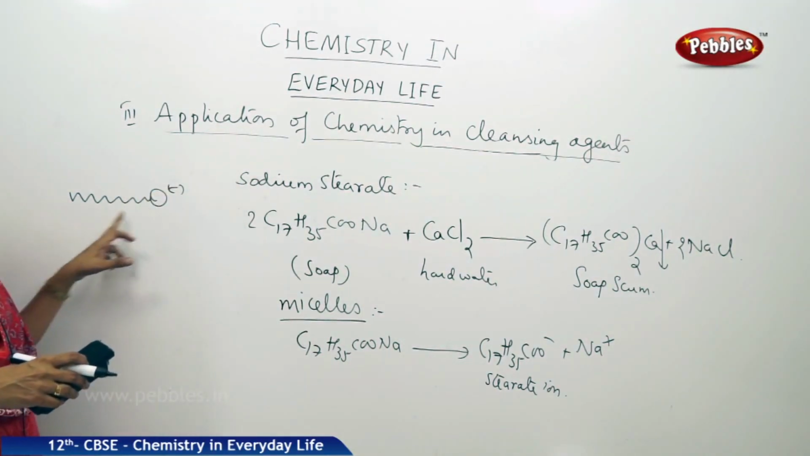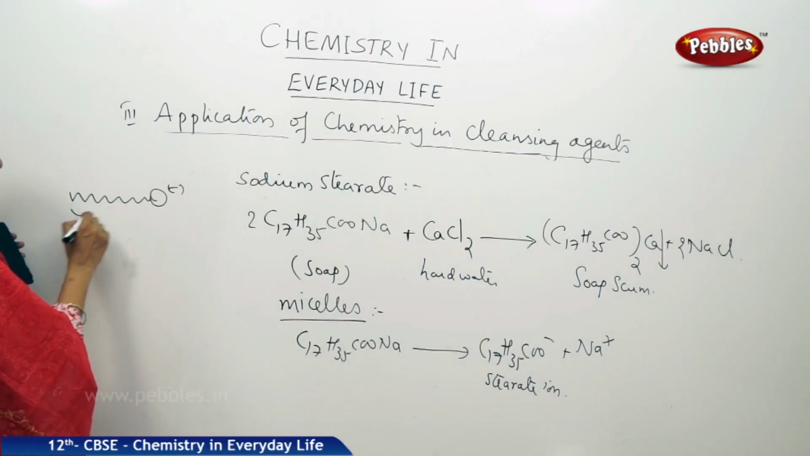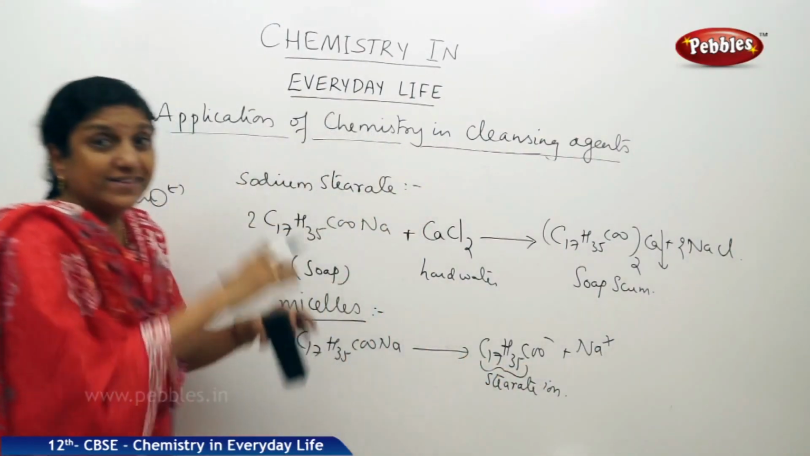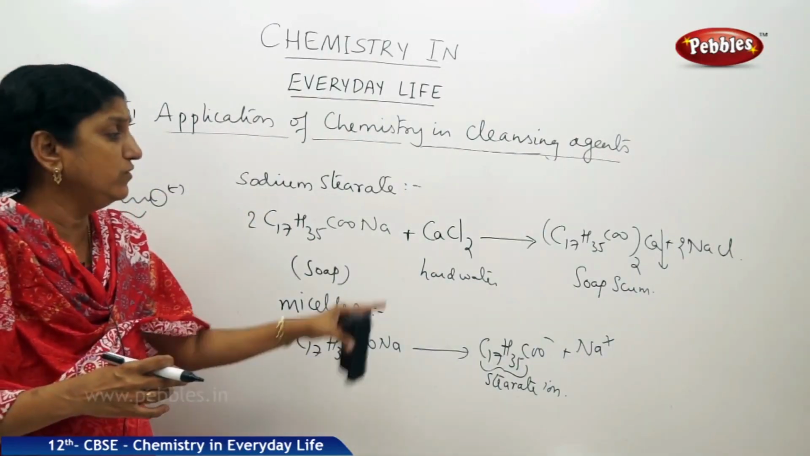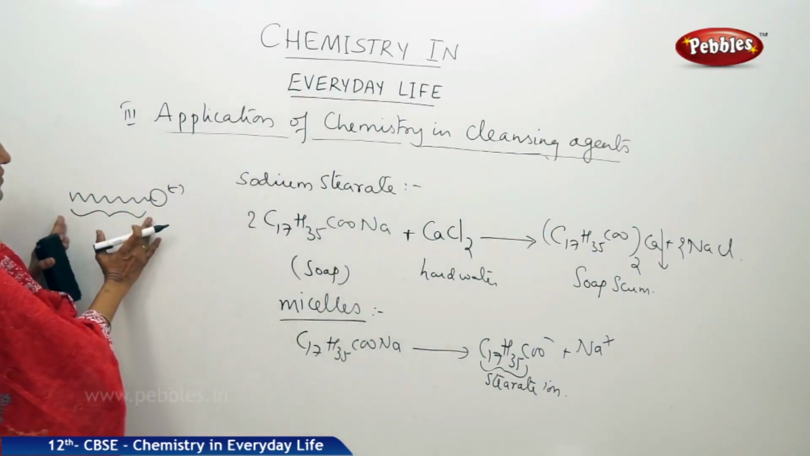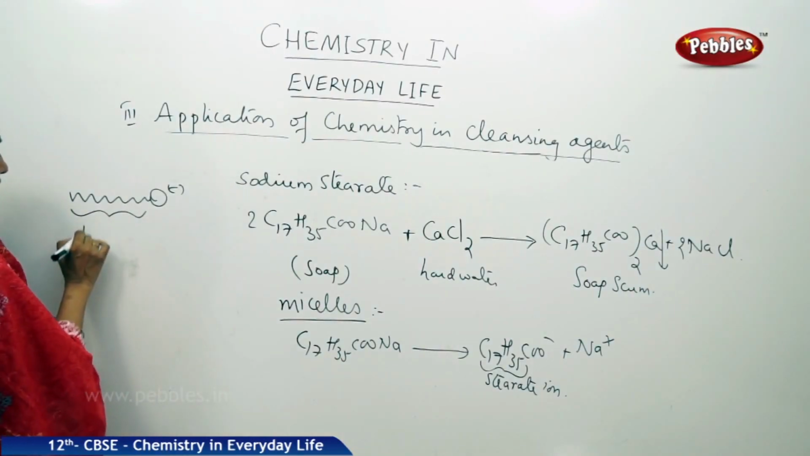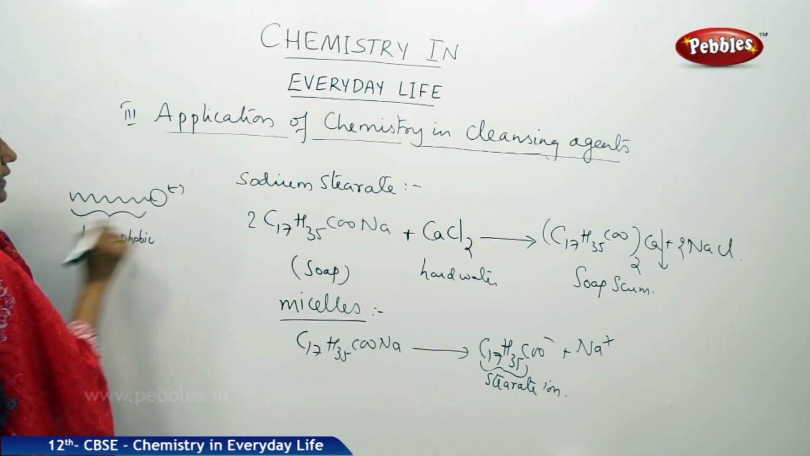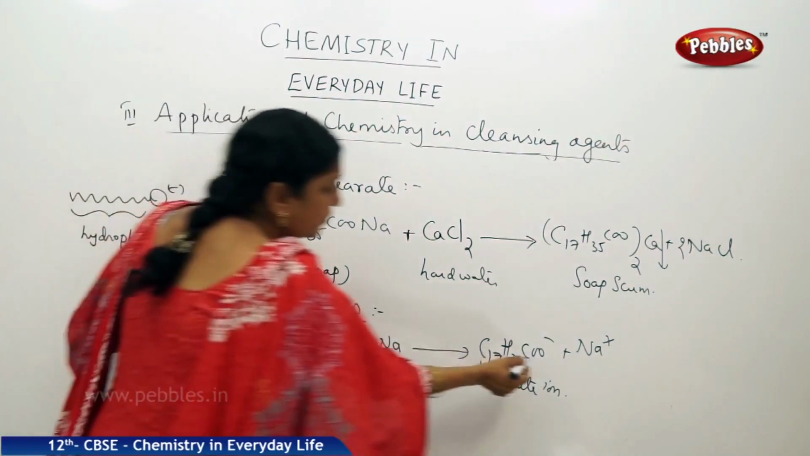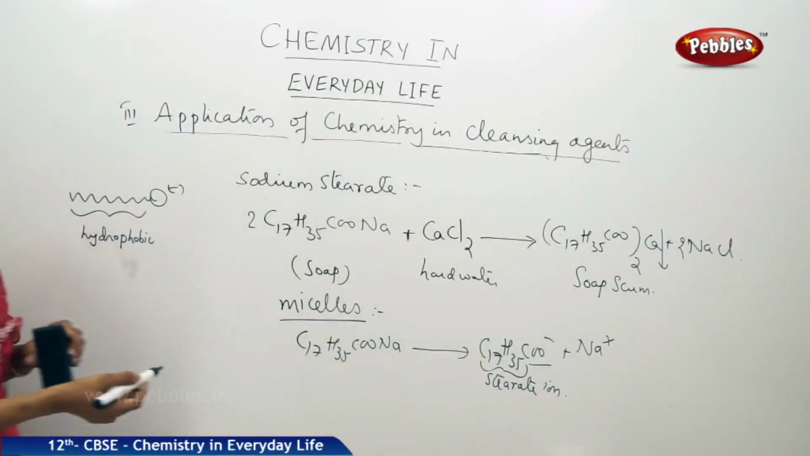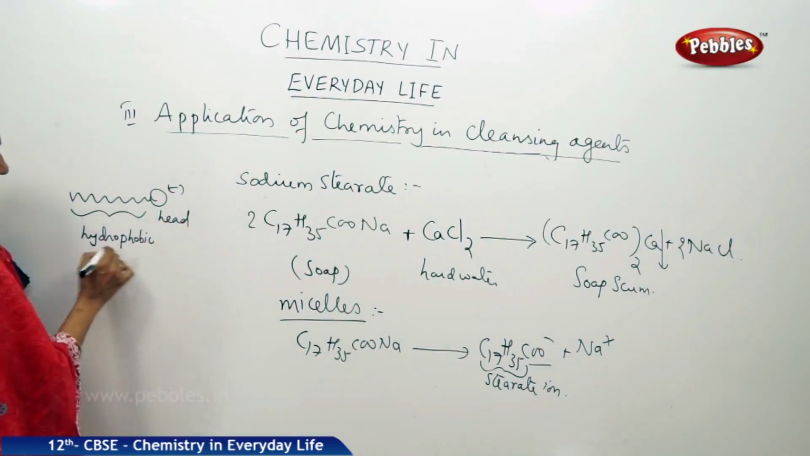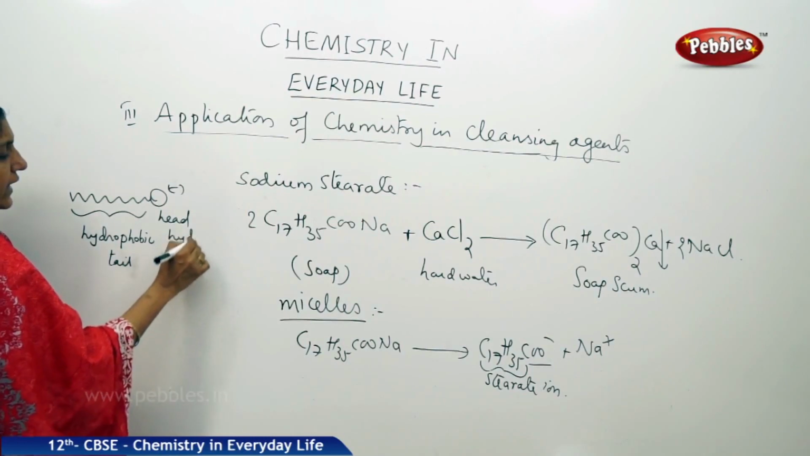It has a head and a tail. The tail part is this long hydrocarbon part C17H35, the 17 carbons in a long chain with the hydrogens, that is the hydrocarbon chain. This is called the hydrophobic end, the water hating end. And the head is the COO minus part which is carrying the charge, the negative charge. This is called the head. And this is the hydrophobic tail, and this is the hydrophilic head.